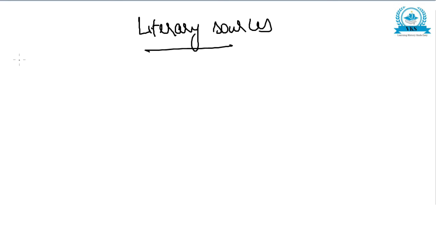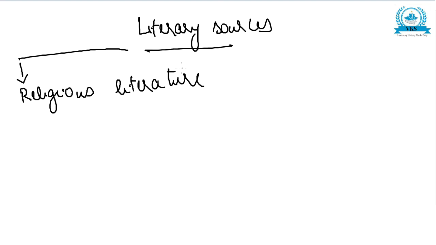Now in literary sources, we have a wide range of division. If we see literary sources, it can be divided into, first, religious literature.